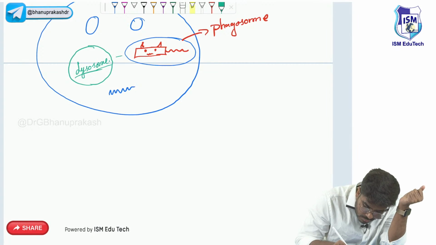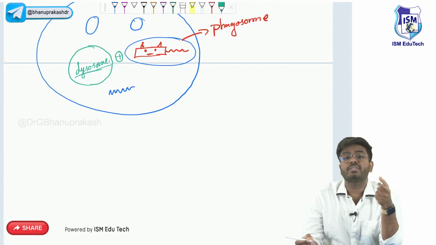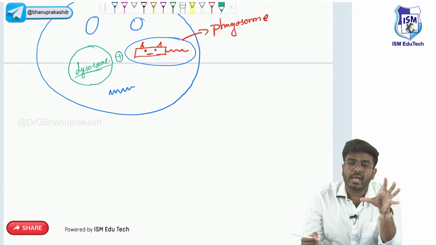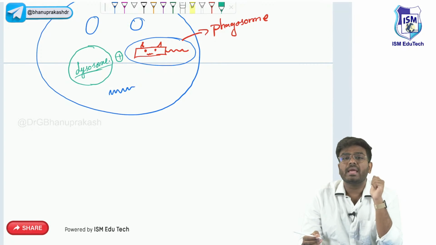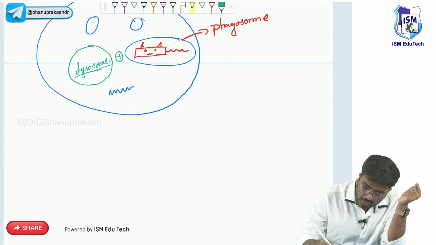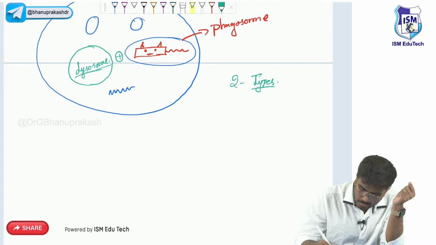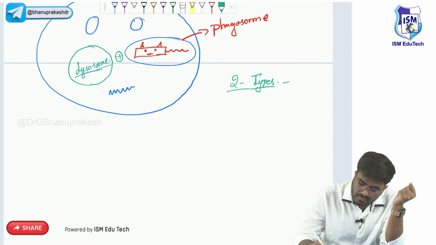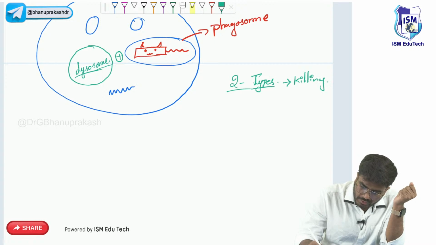Now, this lysosome has to fuse with the phagosome. Then what happens, sir? Killing will occur. How actually will killing occur? There are two important ways. Two types of killing will occur. So killing the bacteria is of how many types? Of two types.